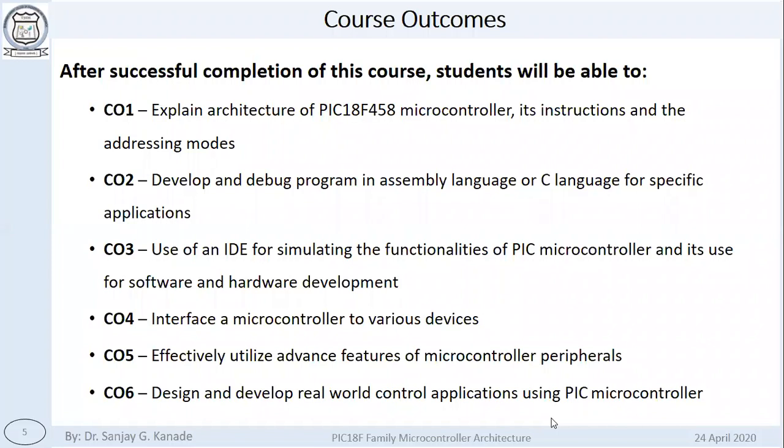And the sixth outcome of the course is to design and develop real-world control applications using the PIC microcontroller. Now this is the most and foremost important thing that you should be able to do. And if you think carefully, the sixth outcome involves all the previous outcomes. If you can successfully perform the first 5, then only you would be able to achieve the sixth outcome. Okay, so these are the 6 course outcomes which are expected from you after successful completion of this course.